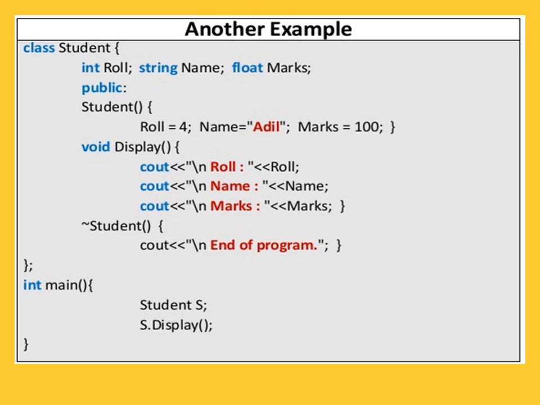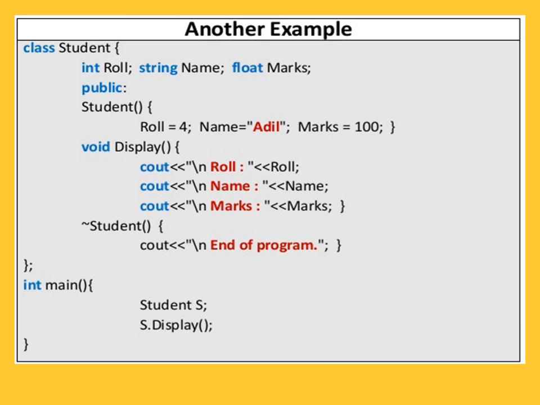Now we will see another example. Class student. Here we declare the variables int roll, string name, float mass. Under the public section, we declare the constructor in which we assign roll equals 4, name equals Adil, and mass equals 100. Closing the constructor. Now we define the display function. In the display function, we print these values by using cout roll, cout name, and cout mass. So we are printing the roll, name, and the mass. Then closing the body of the display function.